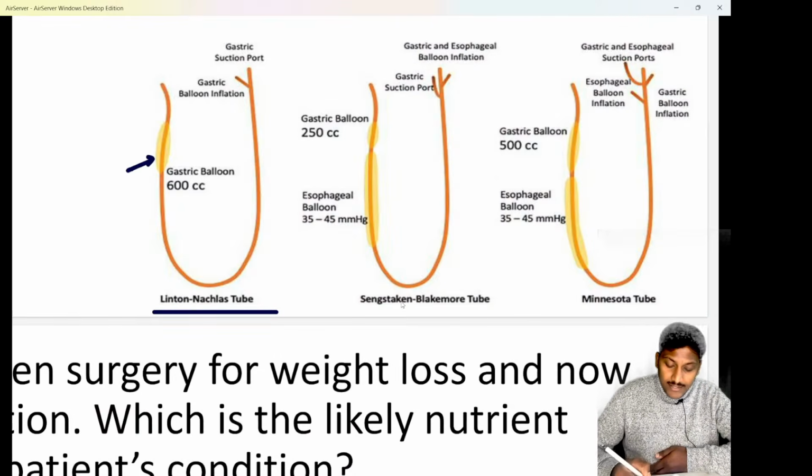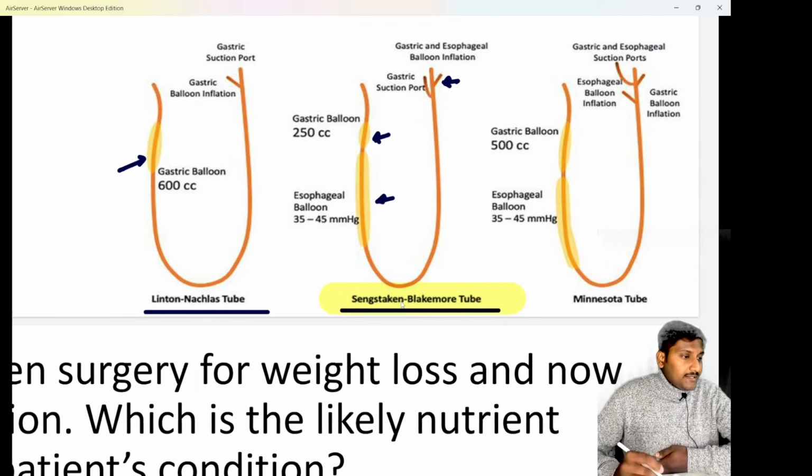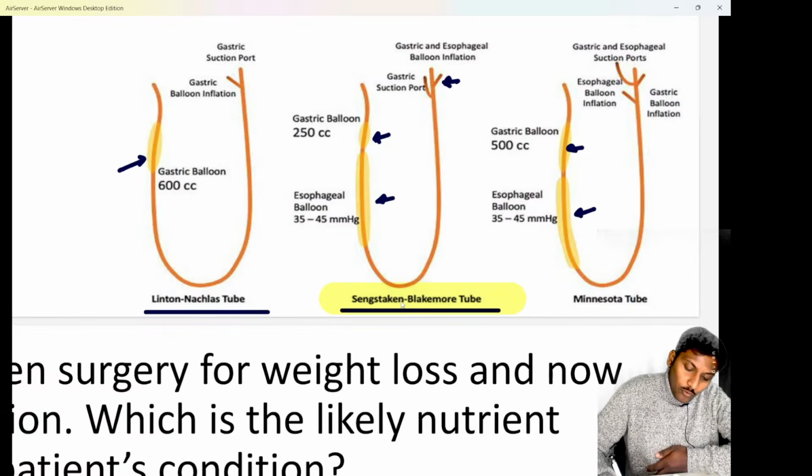Single balloon is the Linton's tube. Double balloon with three ports is the Sengstaken-Blakemore tube, which was a PYQ in the FMGE examination as an image-based question. Sengstaken-Blakemore tube has two balloons and three ports, whereas two balloons and four ports is the Minnesota tube.